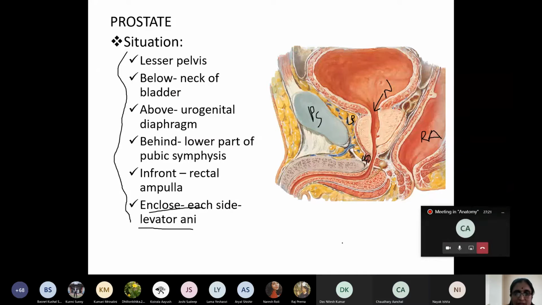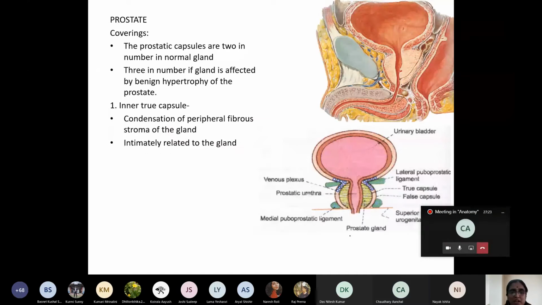Thank you, Achal. Now, the covering of the prostate, very, very important here. What are the coverings of the prostate? The coverings, or the prostatic capsule, are 2 in number in the normal gland and 3 in number if there is benign prostatic hypertrophy. The innermost layer is known as the inner true capsule. It is formed by the condensation of the peripheral fibrous stroma of the gland, intimately related to the gland.